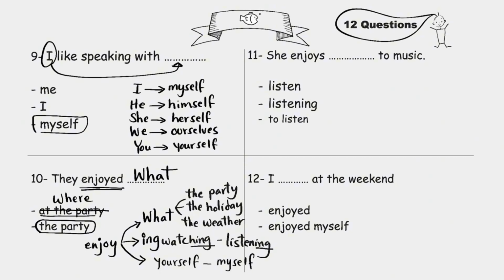Now answer question 2. She enjoys blank to music. Listen, listening, to listen. We said here that enjoy is followed by ing, so listening is the correct answer. She enjoys listening to music. You answer this one. I blank at the weekend. I enjoyed at the weekend, or I enjoyed myself at the weekend. Well, follow this rule and answer. And remember, enjoy is not directly followed by a place. You have to say enjoy what? Thank you for watching.